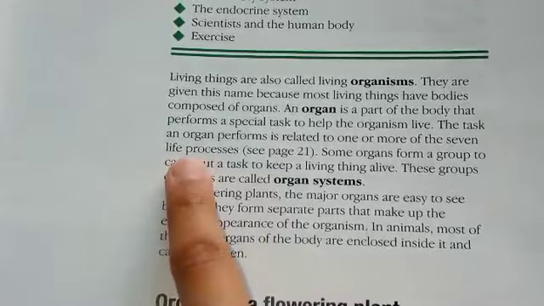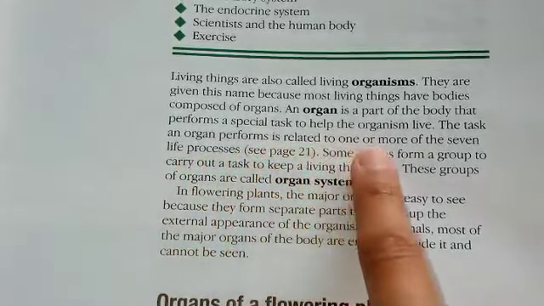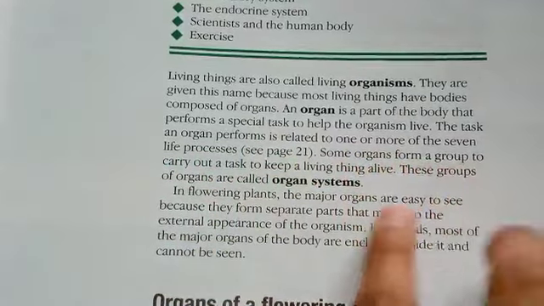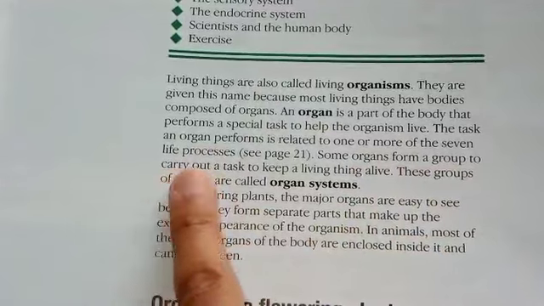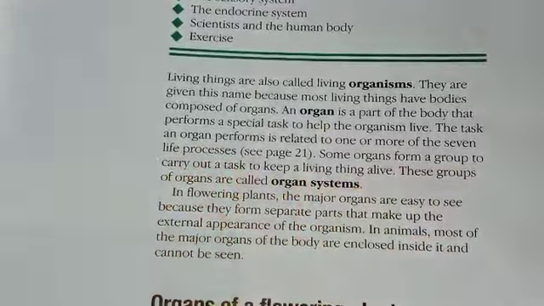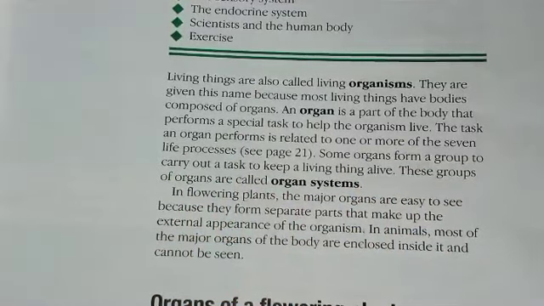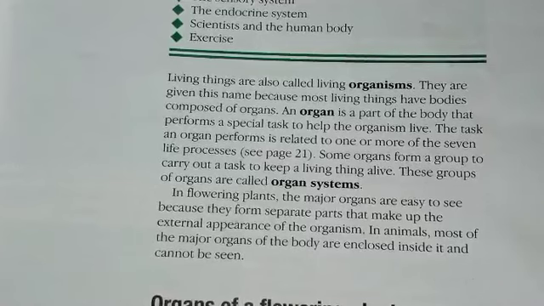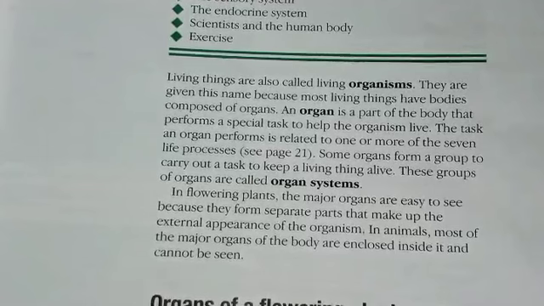The task that an organ performs is related to one or more of the 7 life processes. Some organs form a group to carry out a task to keep a living thing alive. These organs are called an organ system. And if many organs combine, यानी कि अगर मुख्तलिफ तरह के ऑर्गन्स कंबाइन हो गए, जैसे स्टमक के साथ डाइजेस्टिव सिस्टम एक्सेट्रा, when all these organs combine they form what? An organ system.